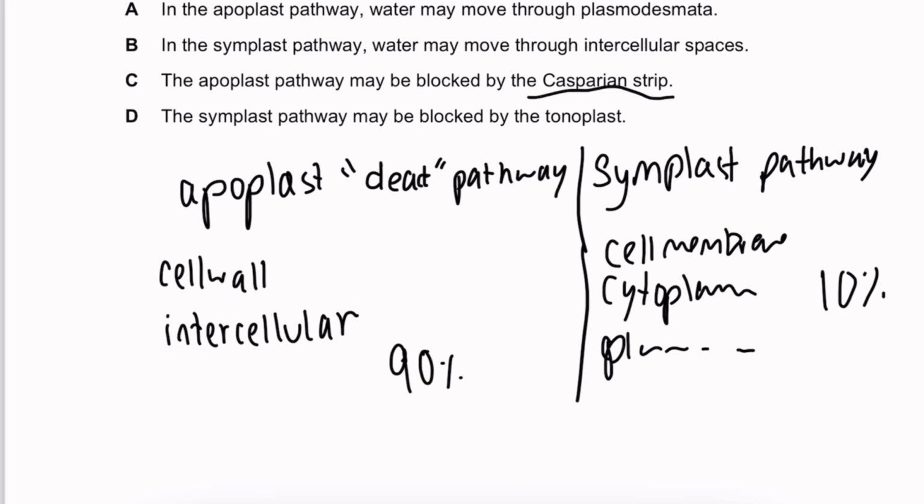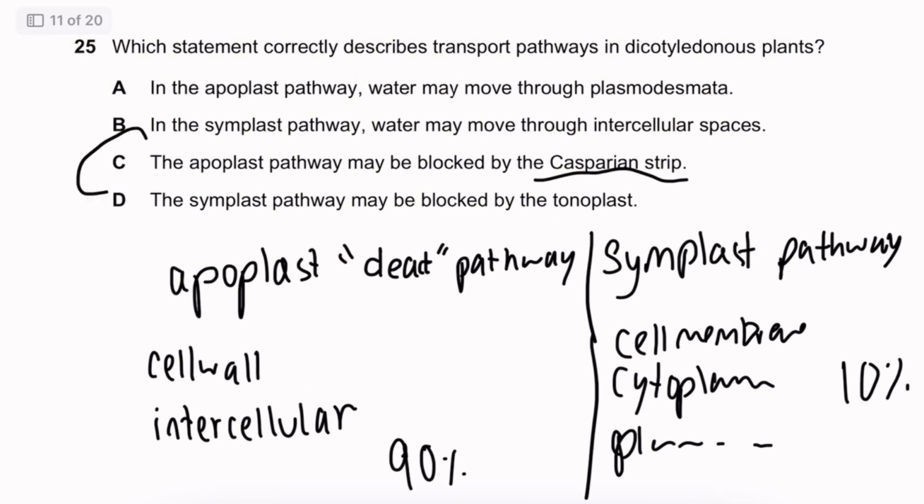Now, as is written here, yes, the apoplast pathway could be blocked sometimes in the endodermis by the Casparian strip, which is a waxy substance found in the endodermis in order to regulate the flow of water. So the apoplast pathway may be blocked by the Casparian strip. It's C. Let's see the other options. In an apoplast pathway, water may move through plasmodesmata, wrong. Symplast pathway, intercellular spaces, wrong. Symplast pathway, tonoplast, no.